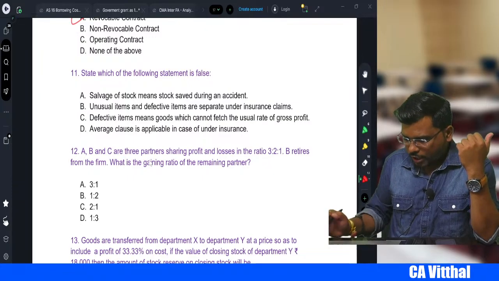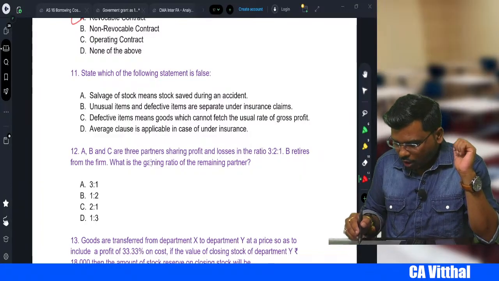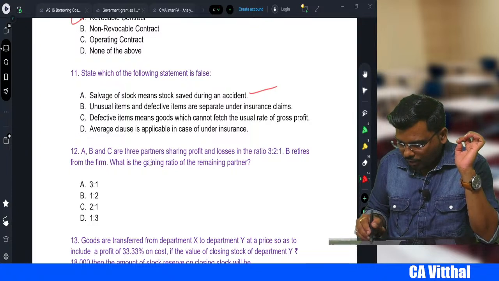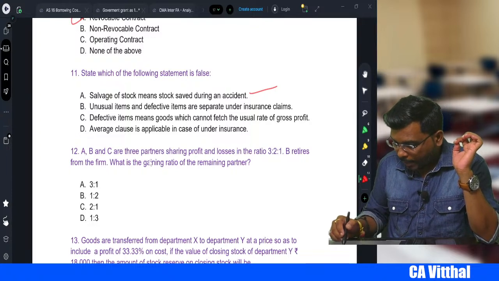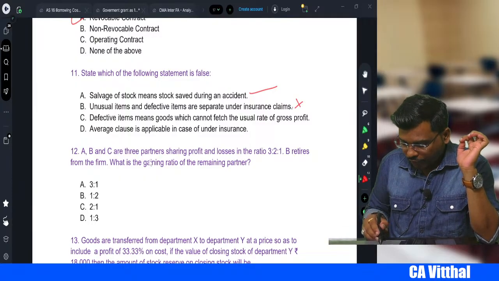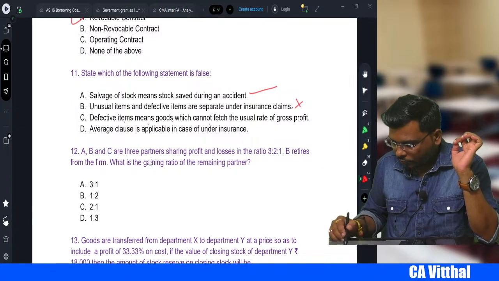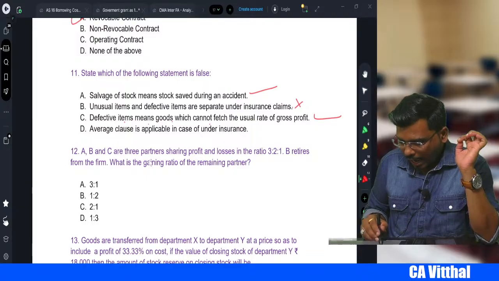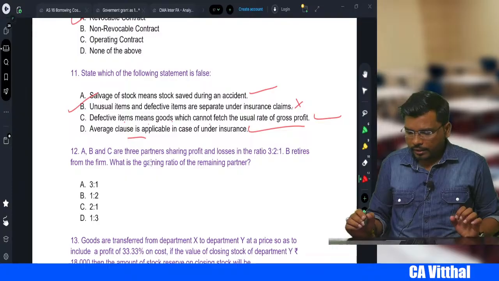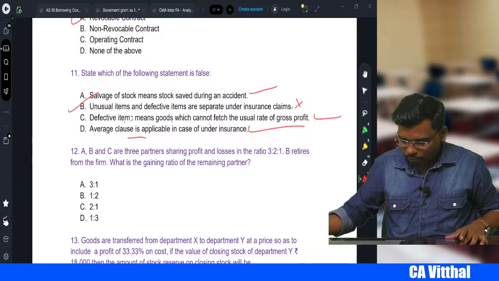State which of the following statements is false. Which is the false one they are asking? Salvage of stock means stock saved during the accident. Yes. Unusual item and defective item are treated separately under the insurance claim. This is wrong. Defective items means the goods which cannot fit the usual rate. This is also correct. Average clause applies when they are underinsured. Which one is wrong, my dear student? That is B. Right, online students? Yes, I hope you are there.